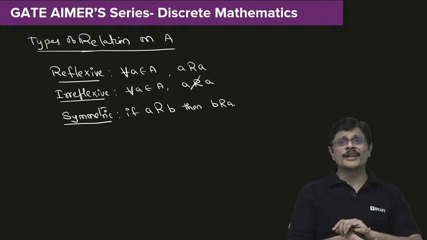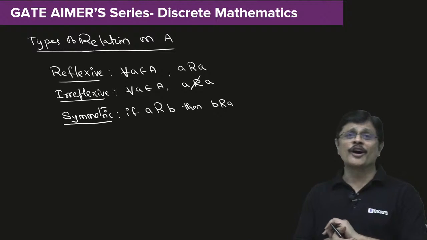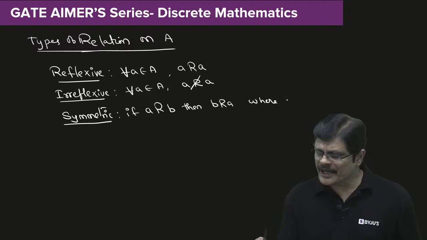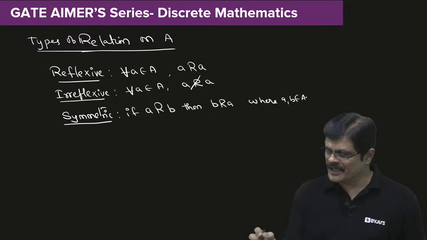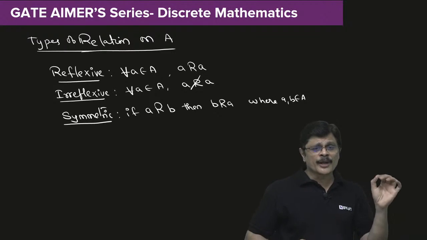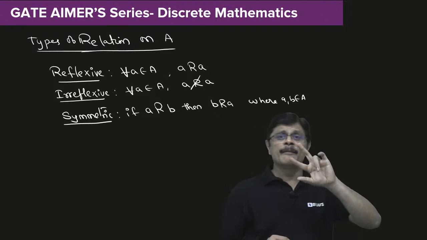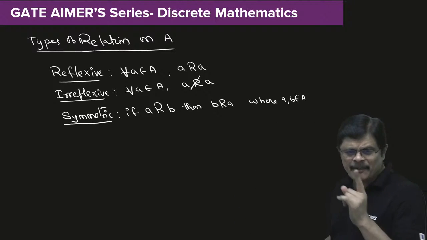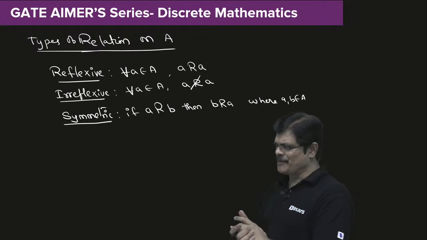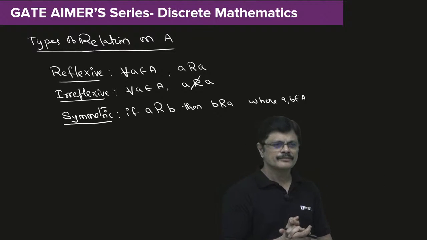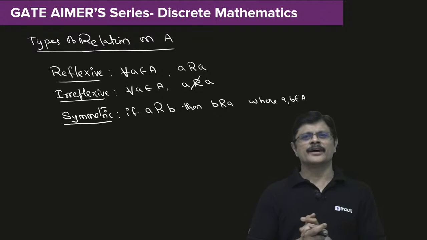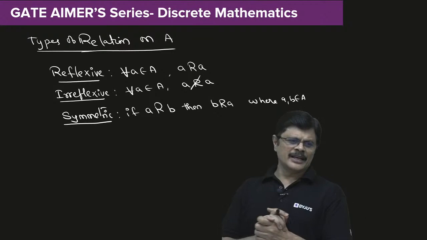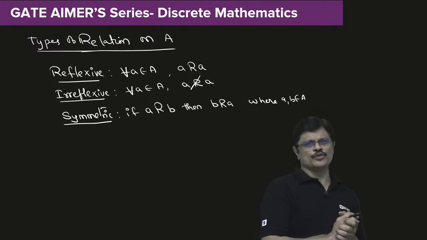Here it is not for all a, b belonging to set A, just where a, b are elements of set A. Whenever ordered pair (a, b) is present in the relation, (b, a) must be present in the relation. Please note that point. Is the idea clear? All of you able to follow? Clear to you all? Any doubts?